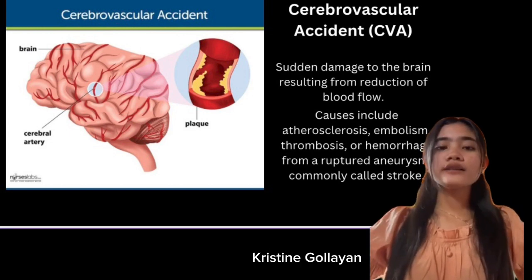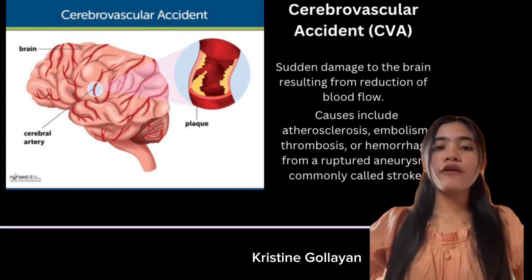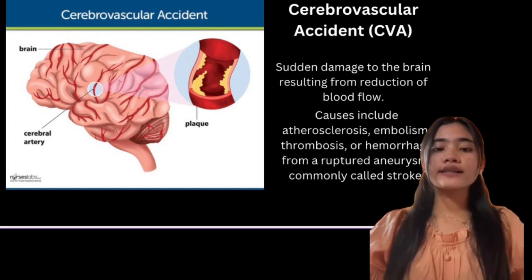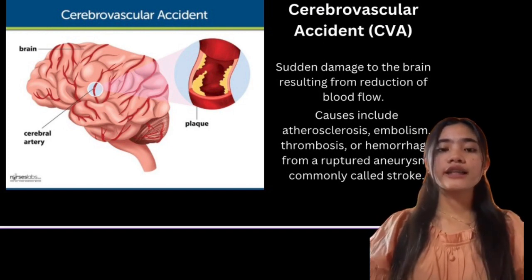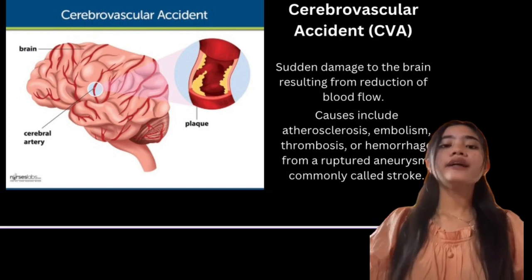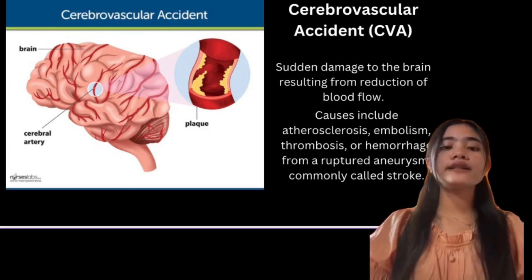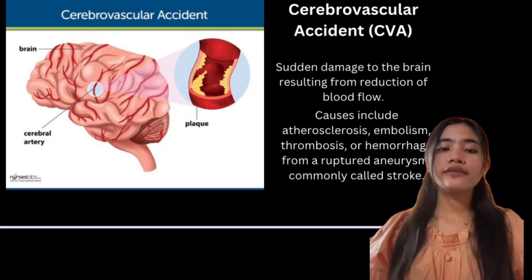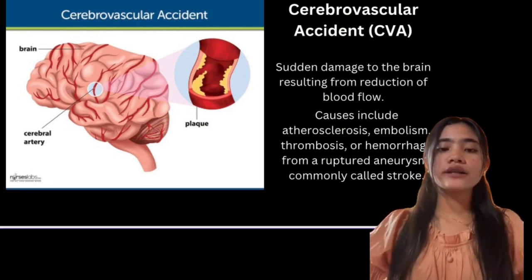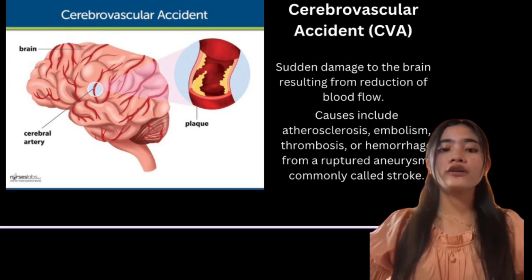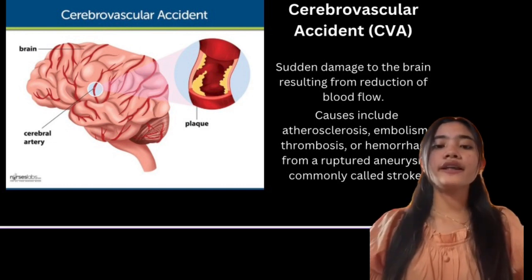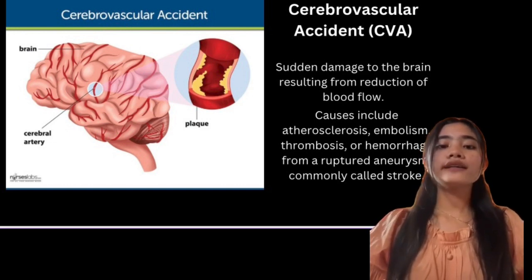So, good day everyone. First I'm going to discuss cerebrovascular disease. So what is cerebrovascular disease? Cerebrovascular disease is an umbrella term for conditions that impact the blood vessels in your brain. Cerebral refers to your brain and vascular refers to your blood vessels, or arteries and veins. Cerebrovascular disease may cause a reduction of blood flow to your brain, ischemia, or bleeding, hemorrhage, in a part of your brain. Both conditions are generally referred to as a stroke. Blood vessel diseases in the brain can lead to strokes as well as many other vascular conditions.